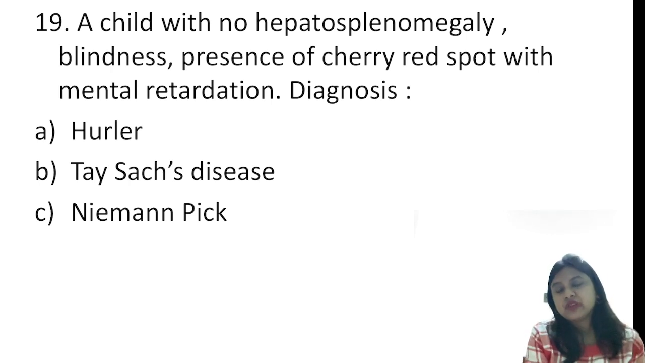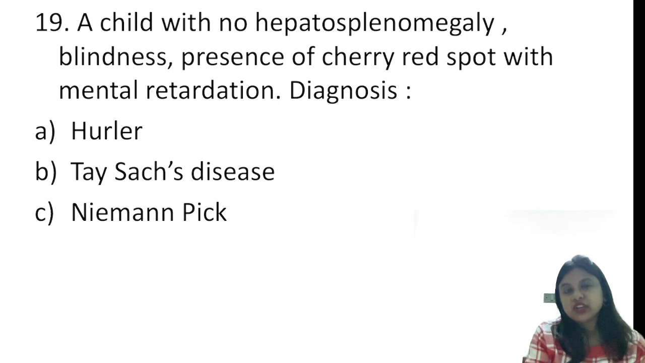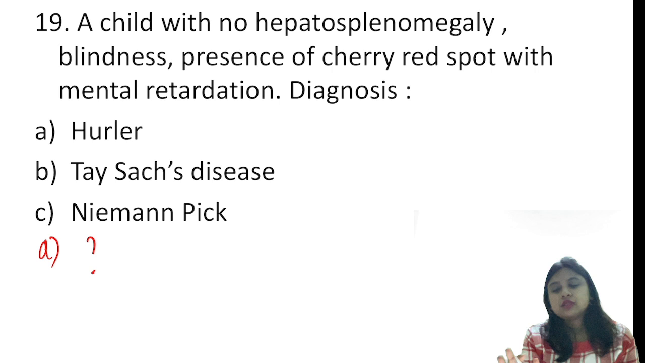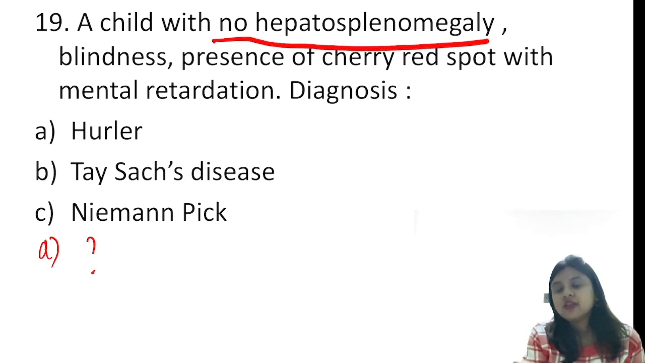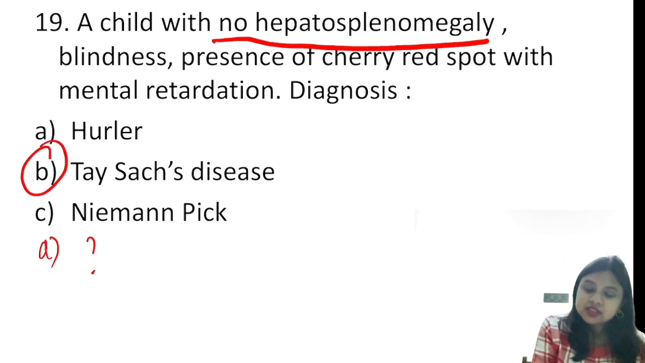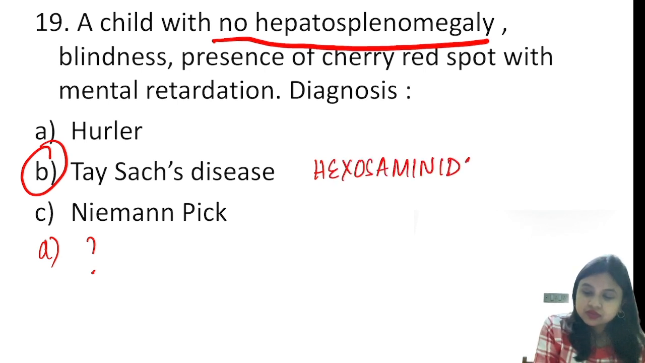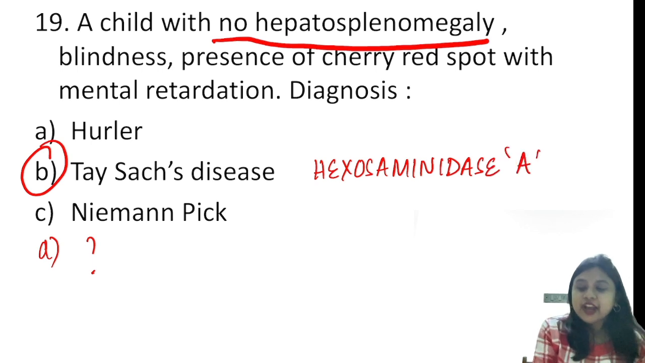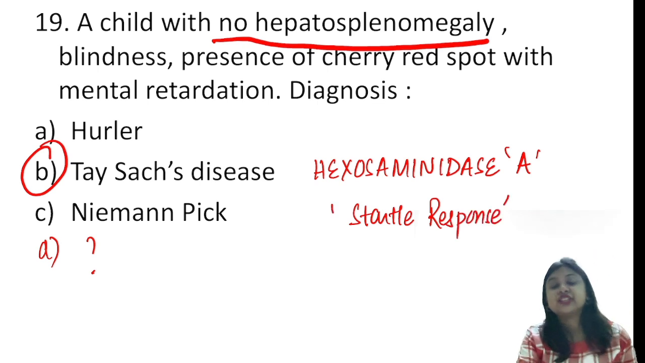See, cherry red spot, whenever you are seeing, you must be confused between Tay-Sachs and Niemann-Pick's, right? I don't know about the fourth option, but what is important here is that there is no hepatosplenomegaly. And this is the key word in this question, which is nothing but Tay-Sachs. So Tay-Sachs disease is because of hexosaminidase A. And the child can present with a startle response.